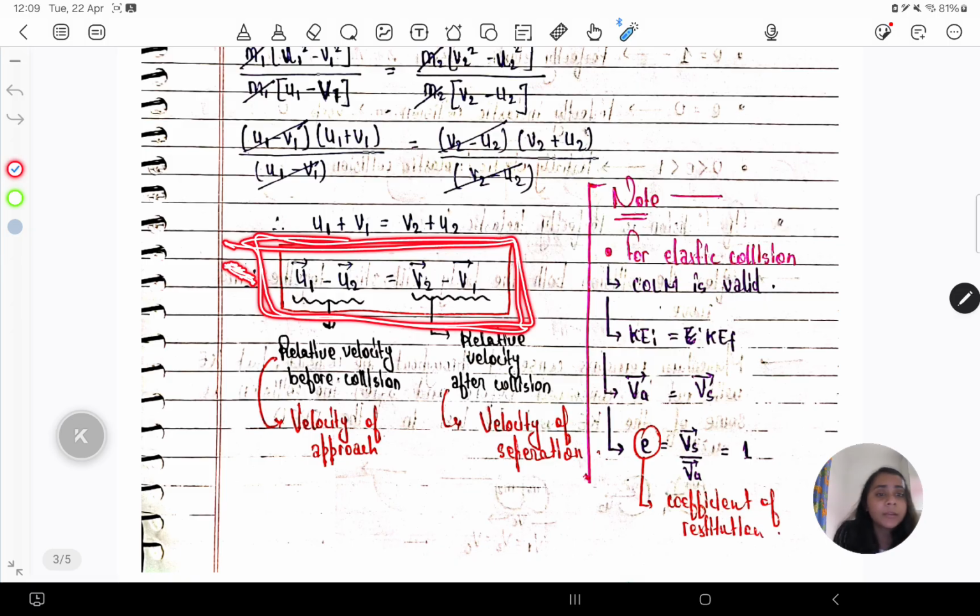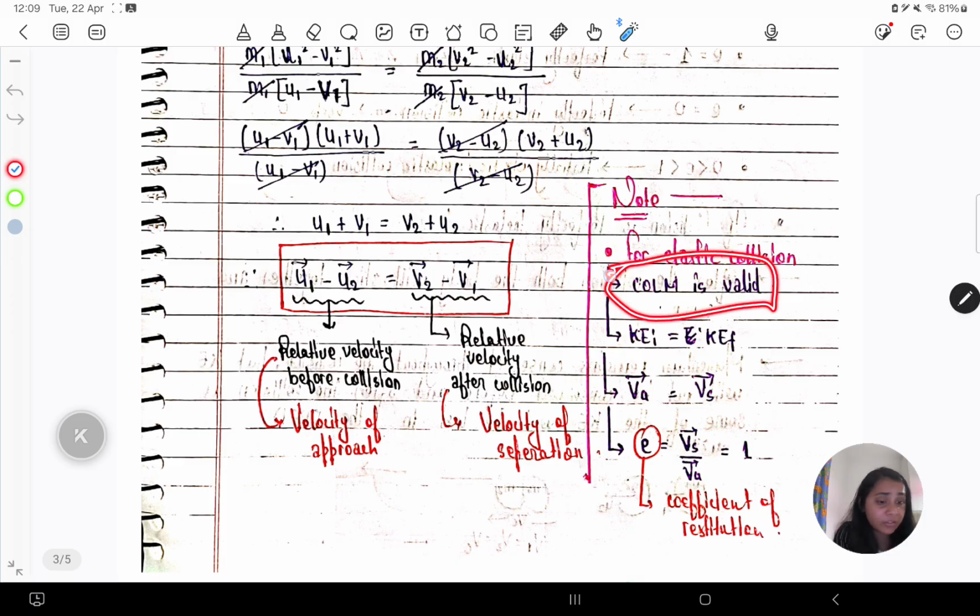Okay. Now, for elastic collision, conservation of linear momentum is valid. In fact, conservation of linear momentum is valid for any type of collision. For elastic collision, there's also conservation of kinetic energy, that is, initial kinetic energy is equal to final kinetic energy. For elastic collision, the velocity of approach is also equal to velocity of separation, right?